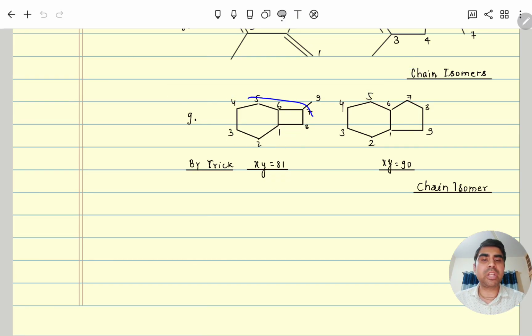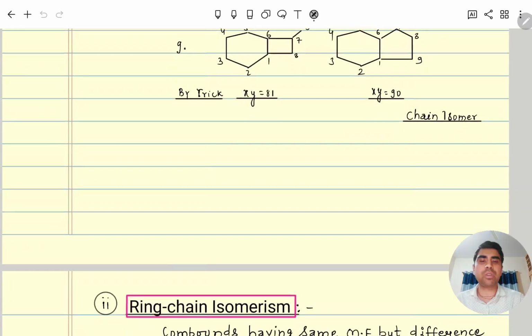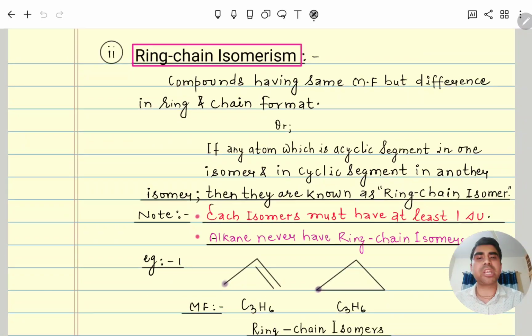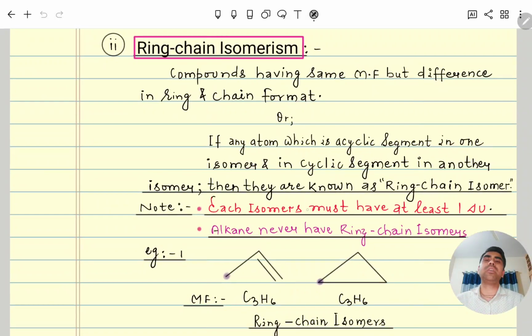So total how many carbon? 8 carbon and 1 branch, so it will be 81. Here you can see total in main chain only there, so it is 90. XY value is different, so it is chain isomer. So in a nutshell, chain isomer means what will be different? Chain will be different. Sometimes if we are stuck, we can apply this XY concept and we'll get that one.